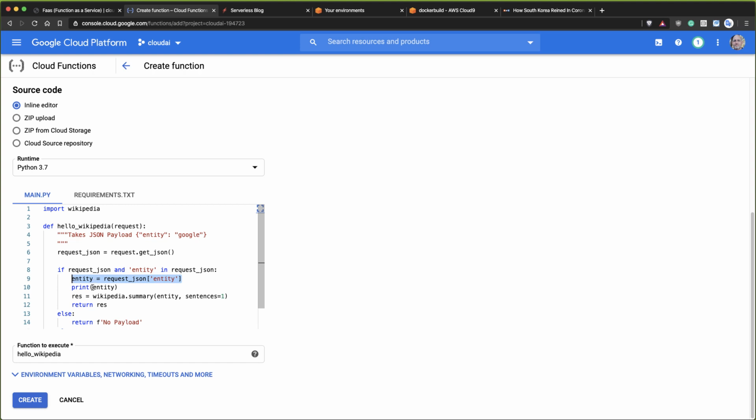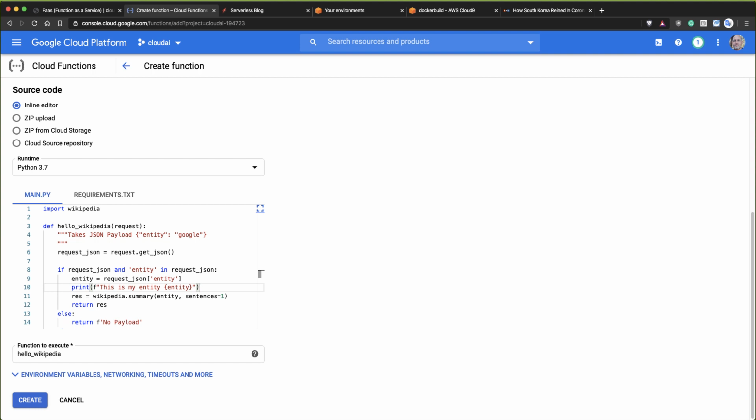I print it out. And this is also a nice trick to know about, when you're building these services, it's always a good idea to put some debugging code inside of here. And in fact, I'll make it a little bit easier. I'll say, this is my entity, and then I will put in the variable that's passed in so that I can see what it is.